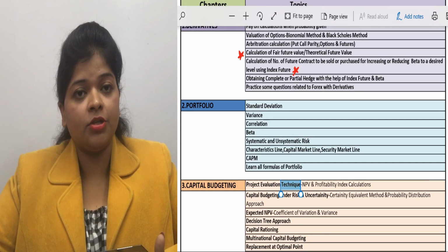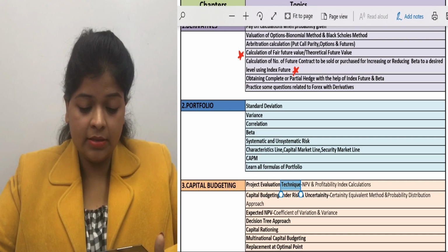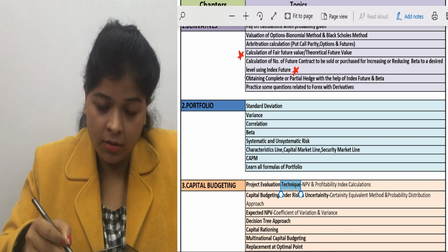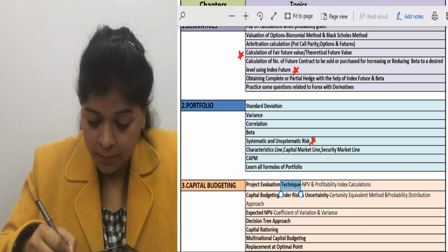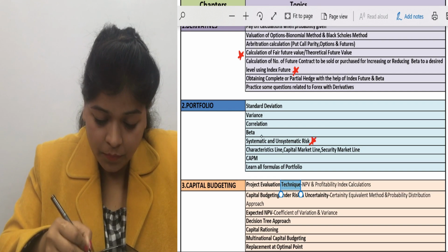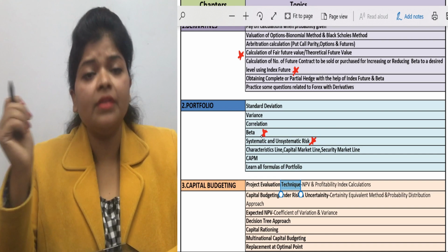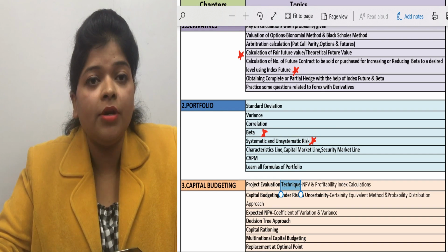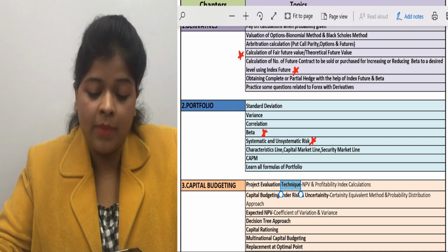First is standard deviation, second variance, next correlation, beta. Most important topics to be highlighted by star mark. Okay, systematic risk, beta. Standard deviation, variance and correlation are not that important, but can be used while calculating questions on systematic and unsystematic risk.